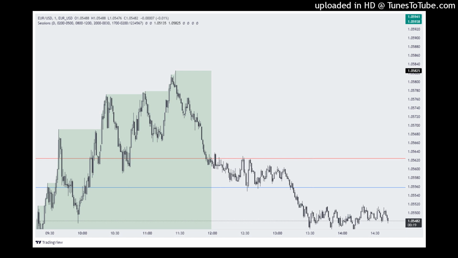Here, for example, we have a little bit of a different example, but very similar, where we create a very small weekly fair value gap. And that small weekly fair value gap, I would argue, is very similar to an immediate rebalance, because I would not want to trade off of that very small weekly fair value gap. But we can see it already rejects higher at that moment in time. So what happened on the daily time frame? On the daily time frame, we are already respecting a fair value area right here at this moment in time. So we can already potentially look to continue higher instead without coming back to the weekly fair value gap right there.